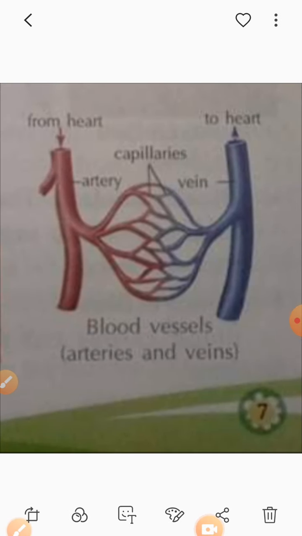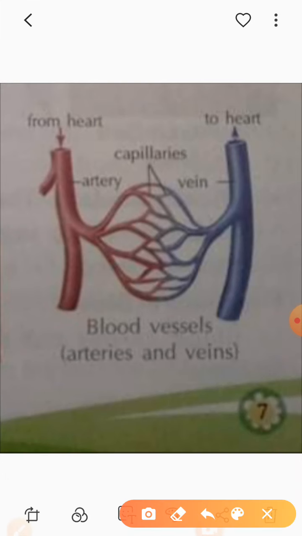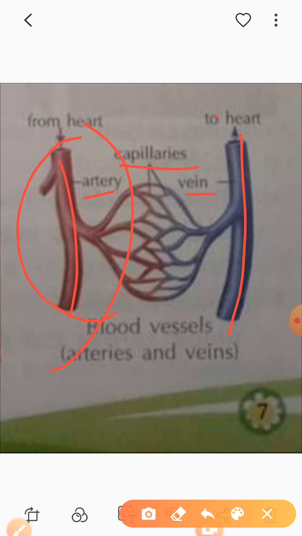One more thing, this is already given in your book, page number 7. See, here is the artery and here is the vein, from the heart and to the heart, and this is the capillary. One question will come to your mind: this is red in color, why is this blue?